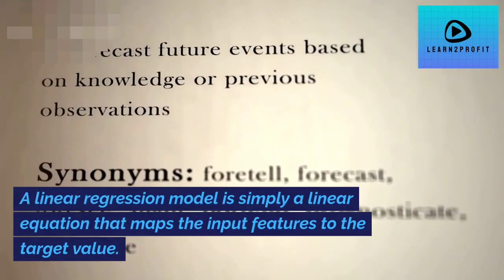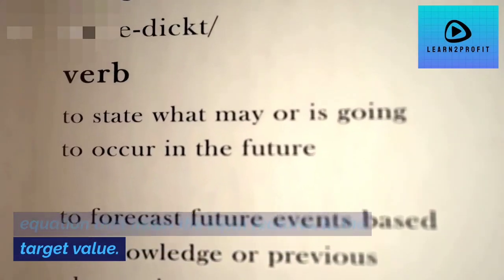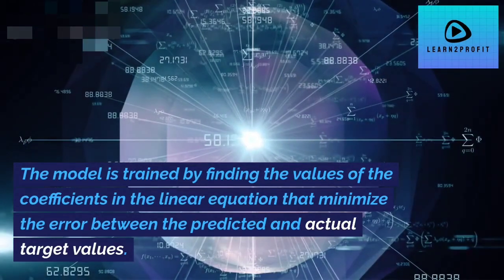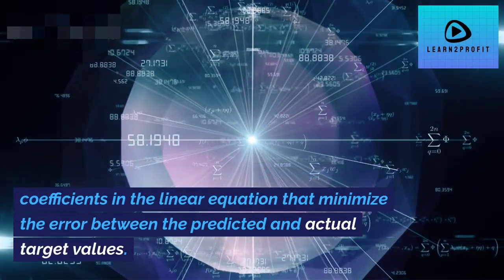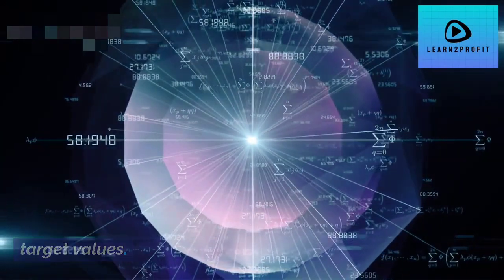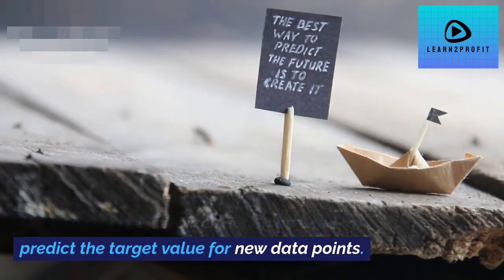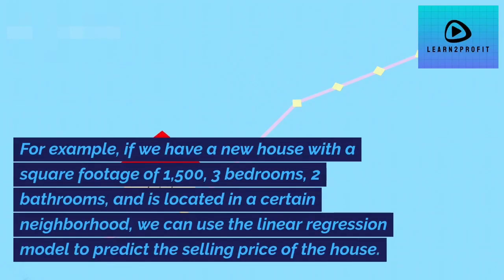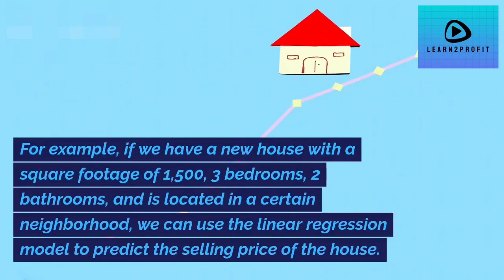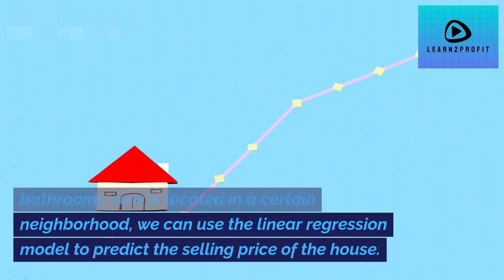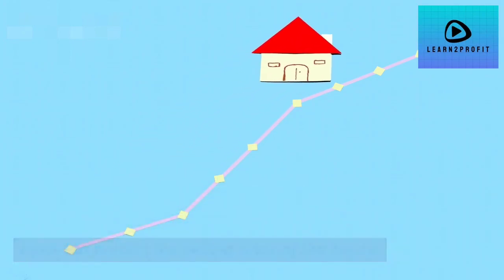Linear regression model. A linear regression model is simply a linear equation that maps the input features to the target value. The model is trained by finding the values of the coefficients in the linear equation that minimize the error between the predicted and actual target values. Once the model is trained, it can be used to predict the target value for new data points. For example, if we have a new house with a square footage of 1,500, 3 bedrooms, 2 bathrooms, and is located in a certain neighborhood, we can use the linear regression model to predict the selling price of the house.